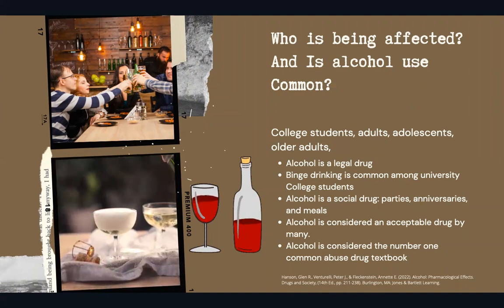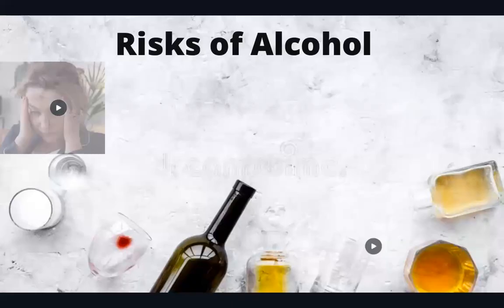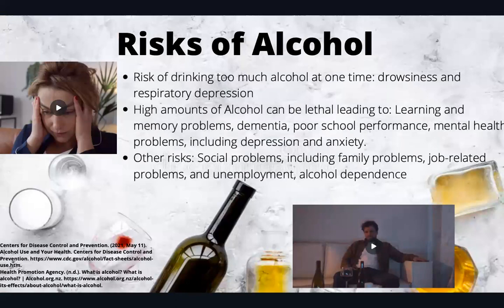The impact on college students is that college students do have large amounts of binge drinking, which is common among university individuals. Also, alcohol is deemed a social drug because it's often associated with parties, anniversaries, dinners, and so on. So it's associated with having a good time. This is considered an acceptable drug by many, and alcohol is considered the number one commonly abused drug.